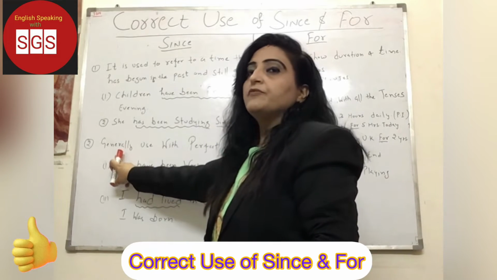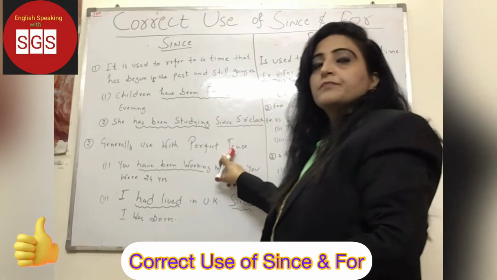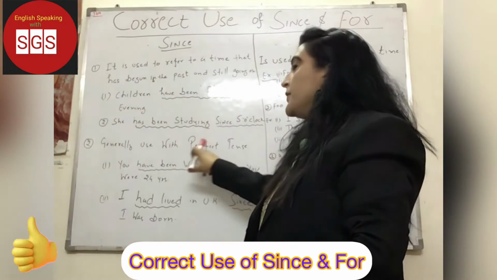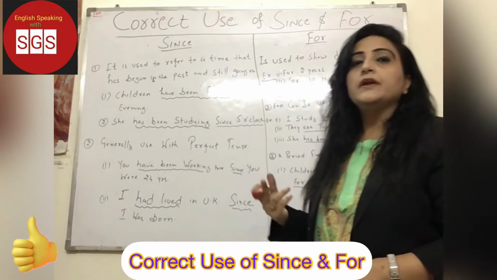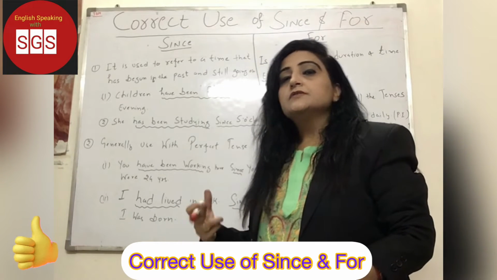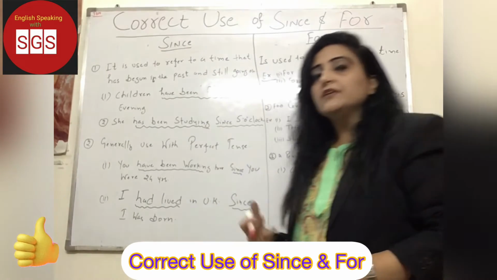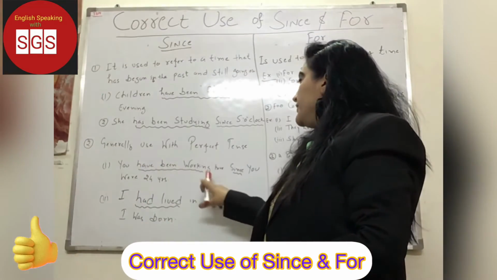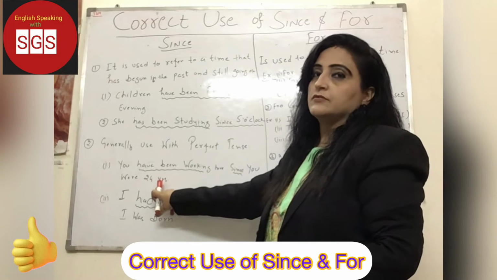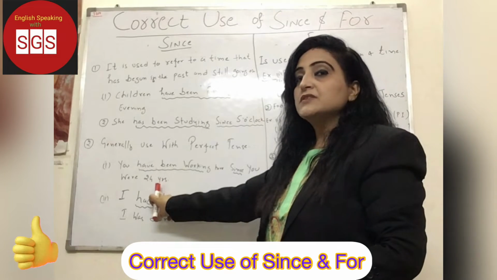The second difference we will see between since and for. Since is generally used with perfect tense. Perfect means it could be present perfect, present perfect continuous, past perfect or past perfect continuous tense. Okay, we'll see an example. You have been working here since you were 24 years. Right? Means when you were 24 years, you started working here. You are still working here.